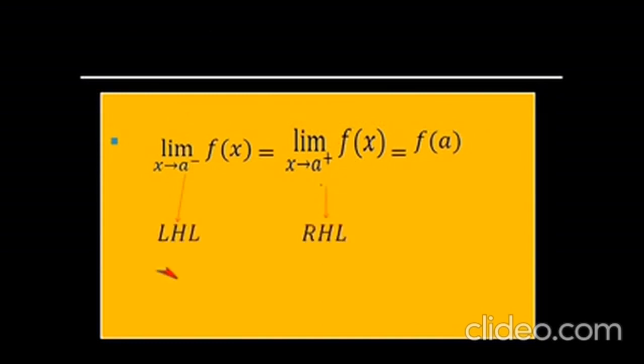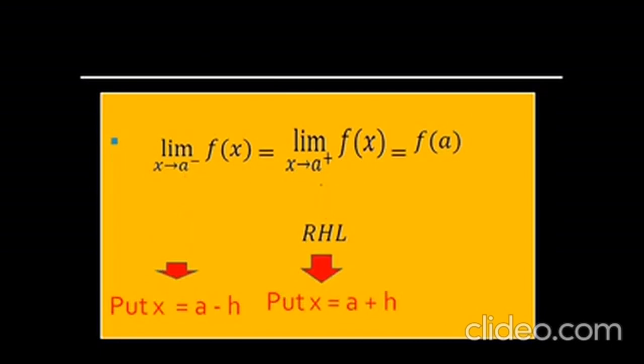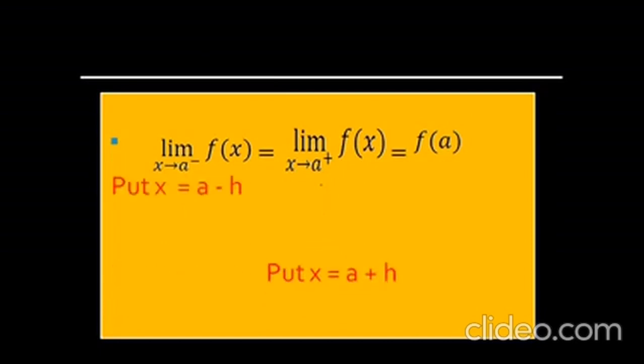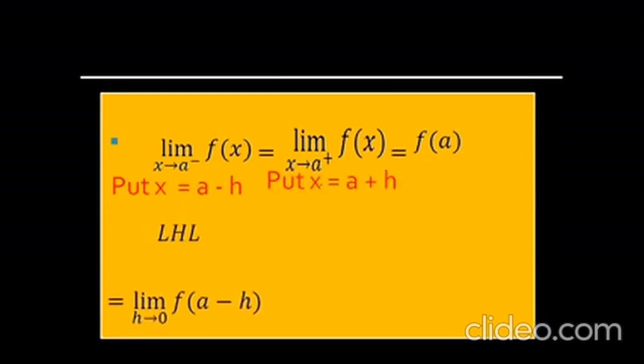In the left hand limit, we put x equals a minus h, and in the right hand limit, we put x equals a plus h. So if we put x equals a minus h in the left hand limit, we can write the limit as h tends to 0 of f(a minus h). If we put x equals a plus h in the right hand limit, we write the limit as h tends to 0 of f(a plus h).